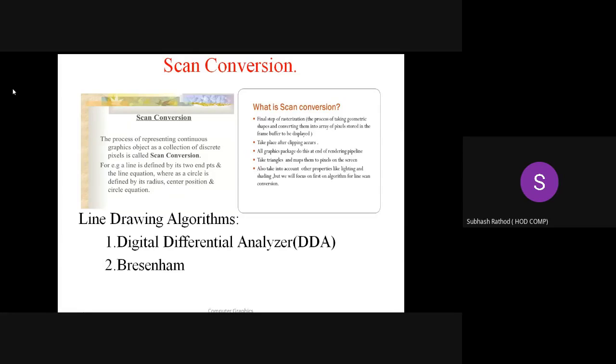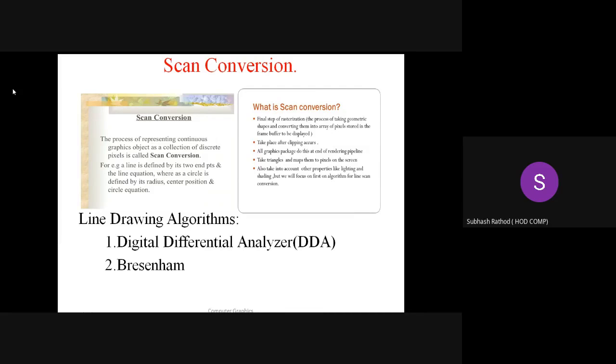Clipping is a process of dividing the image into sub parts, which happens before the actual picture display. If the image is too large to be represented on the display devices, then that image will be intersected and then displayed. All graphics packages do this at the end of the rendering pipeline.